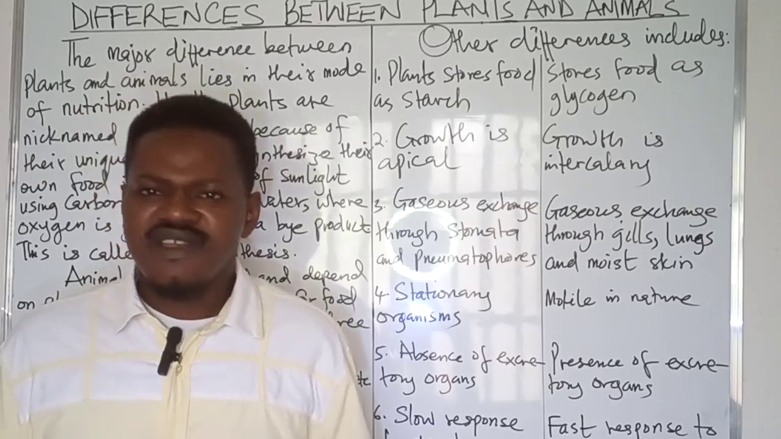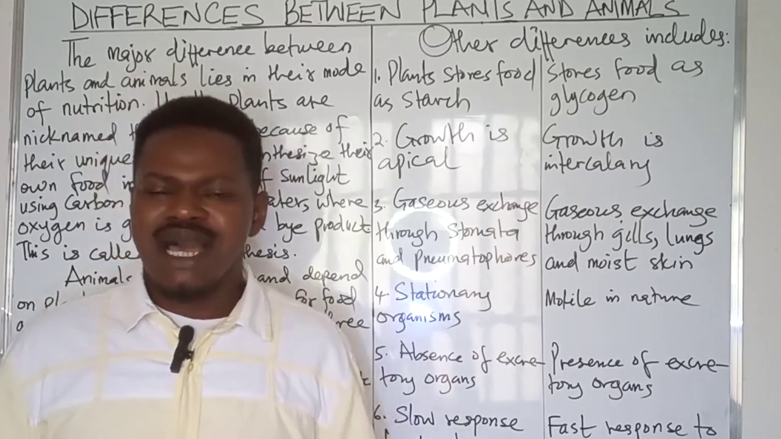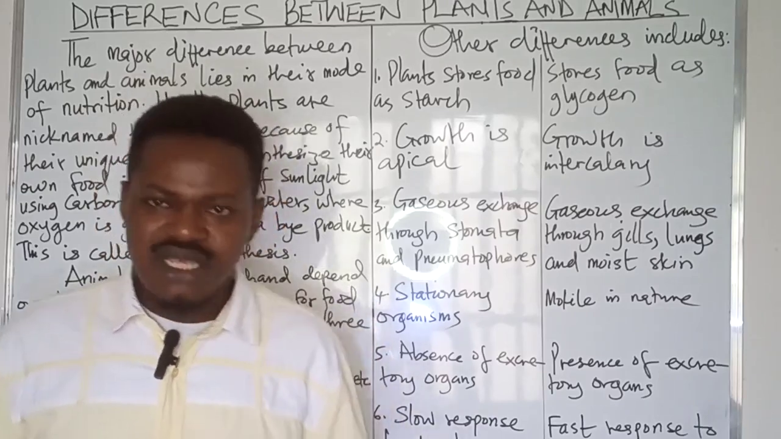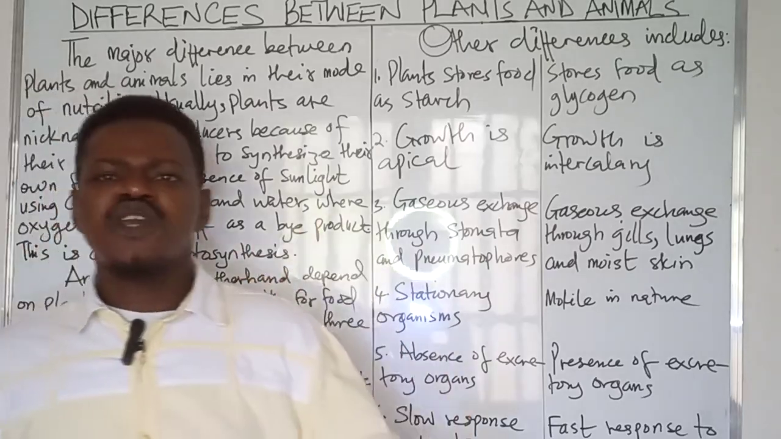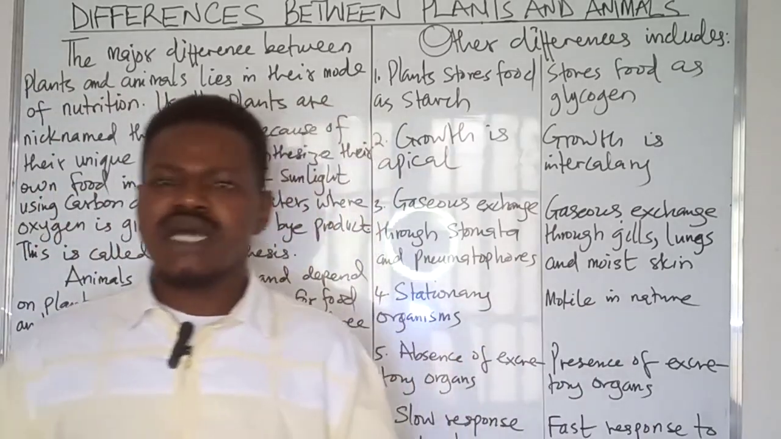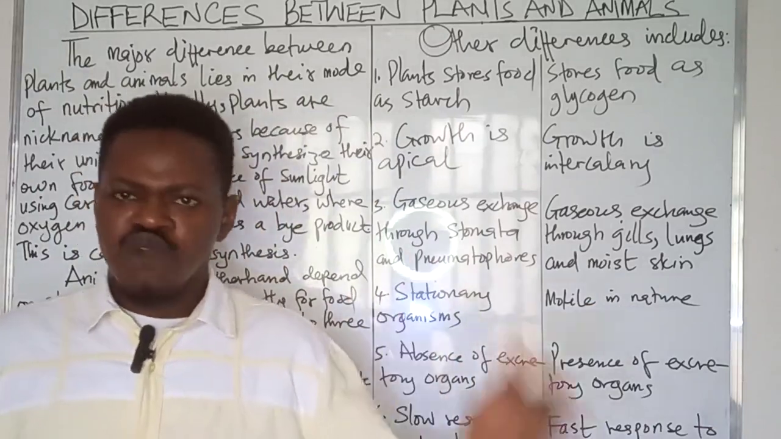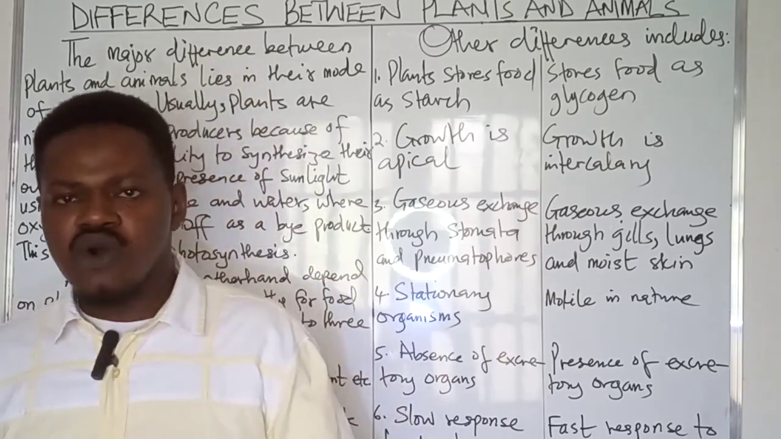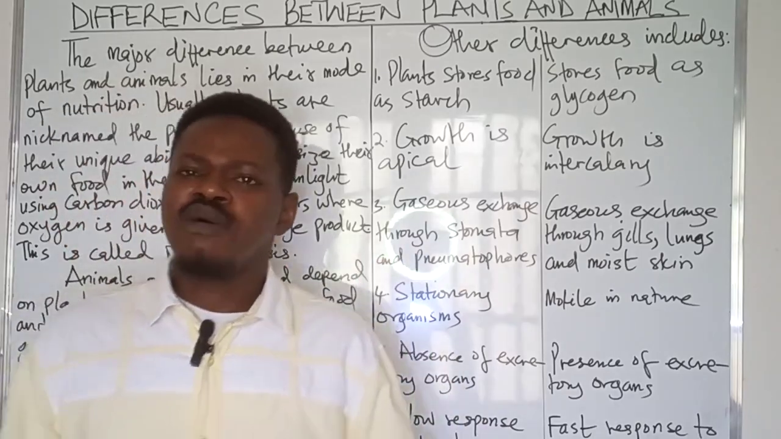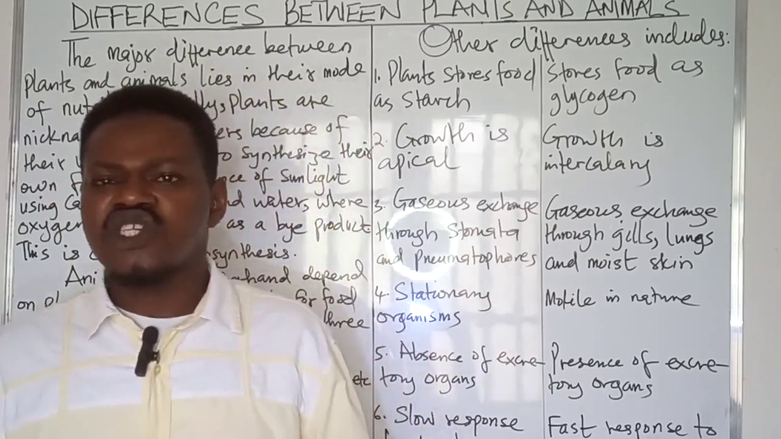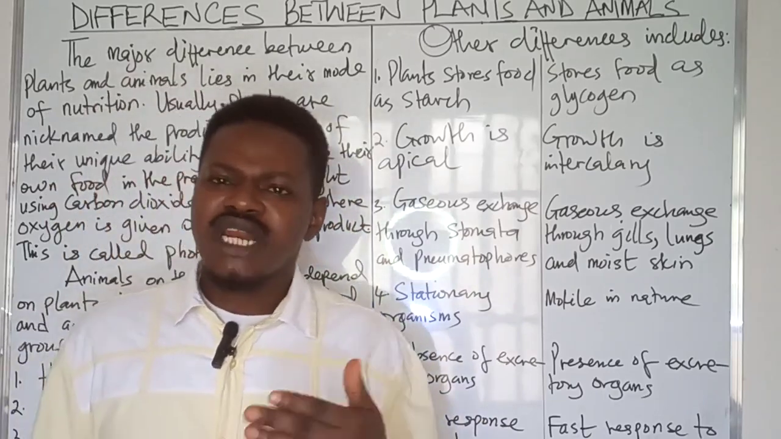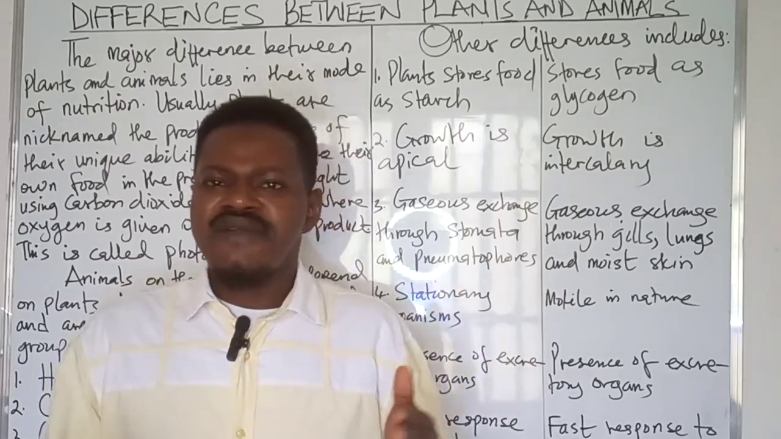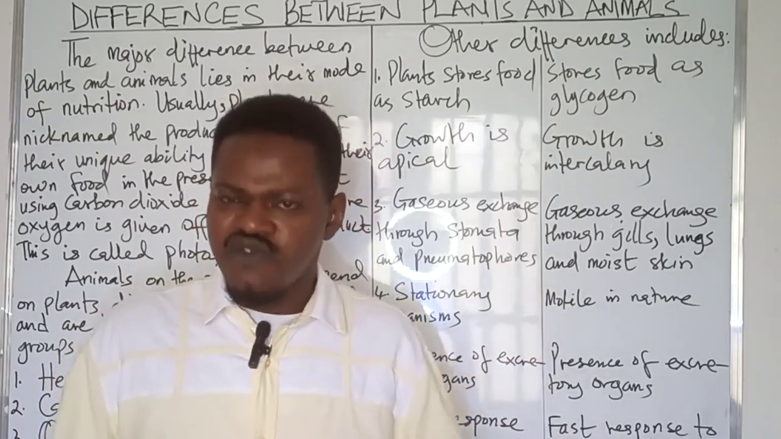In an ecosystem, for instance, plants are often described as the producers because they have the unique ability to synthesize their own food in the presence of sunlight, making use of essential raw materials such as water and carbon dioxide to produce simple sugar and oxygen, which is often referred to as the byproduct. This is called photosynthesis. But animals, on the other hand, lack such ability and are therefore left with no other option than to depend on plants directly or indirectly for their survival.